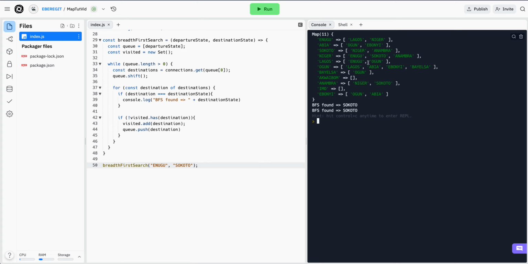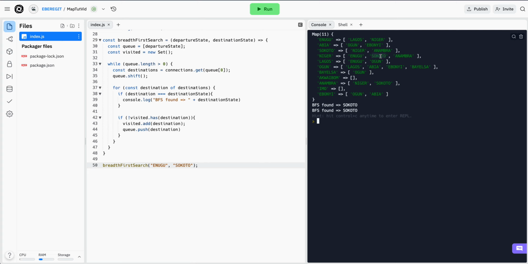We have Ogun, we have Enugu. These are still not the states. Now it goes back to Niger and checks the states connected to Niger. Here you have Enugu, Sokoto, and Anambra. And of course, after checking Enugu, which has been checked before, it skips and moves over to the next one.